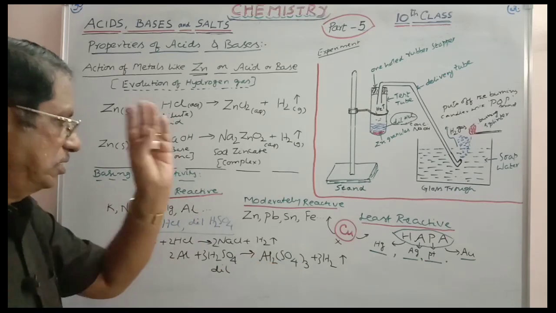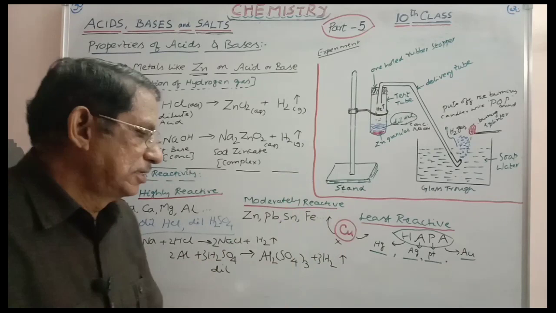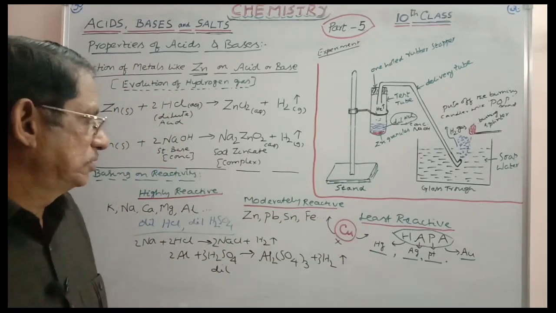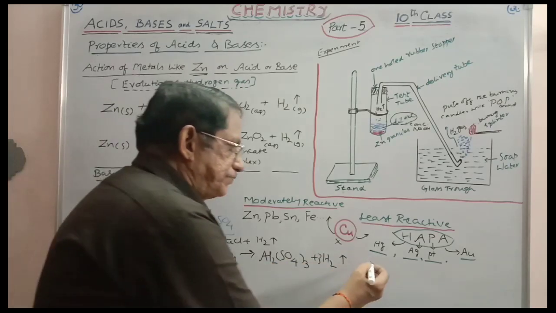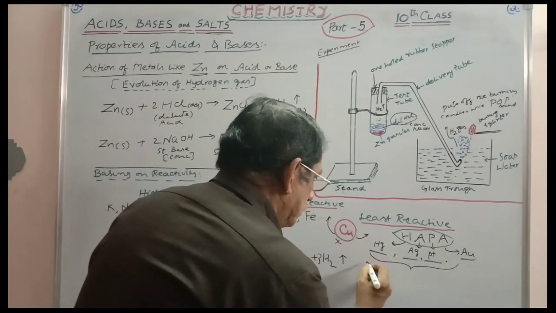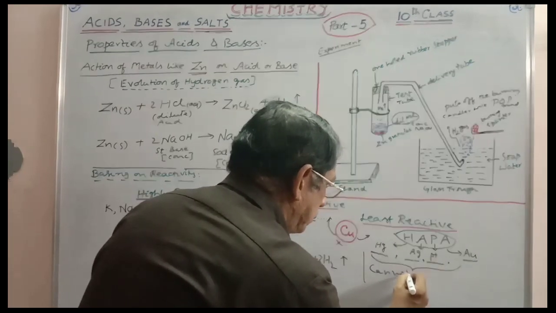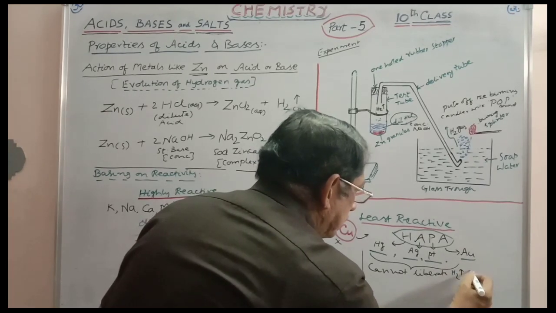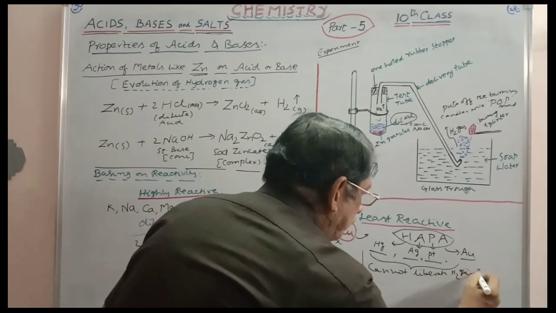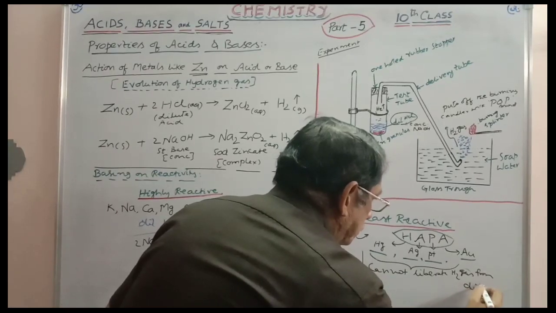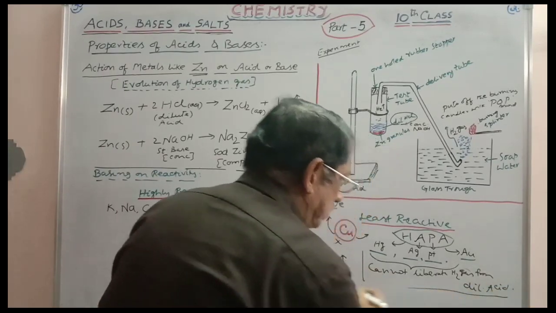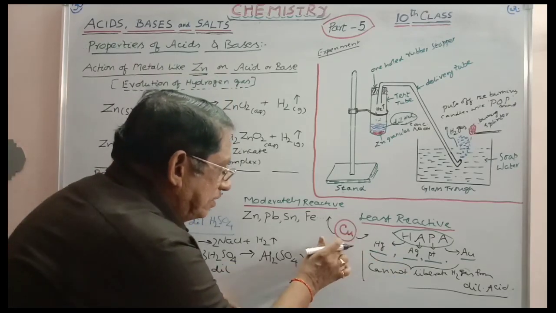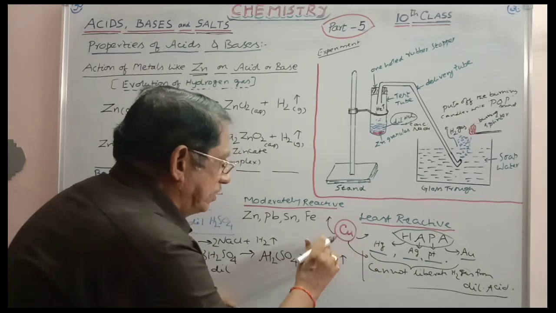In this way, any metal you can take, all these metals will be reacting with dilute acids, liberating hydrogen gas. And these cannot liberate hydrogen gas from dilute acid, and in that particular aspect, copper is included here, not here.